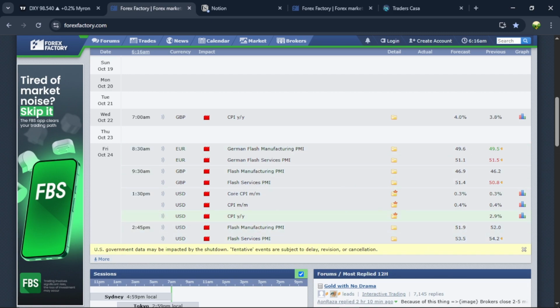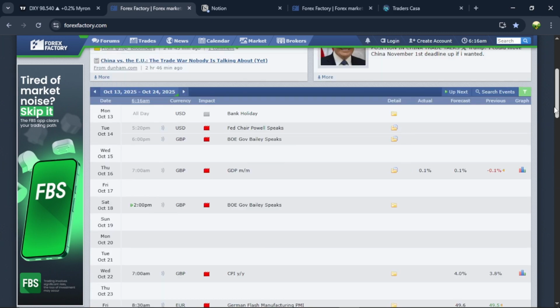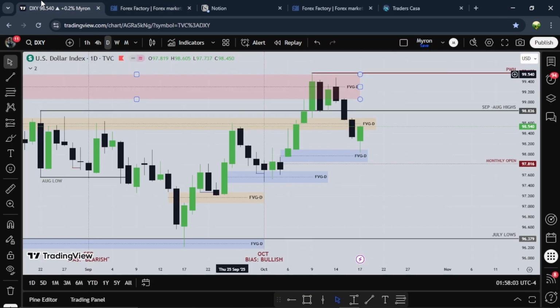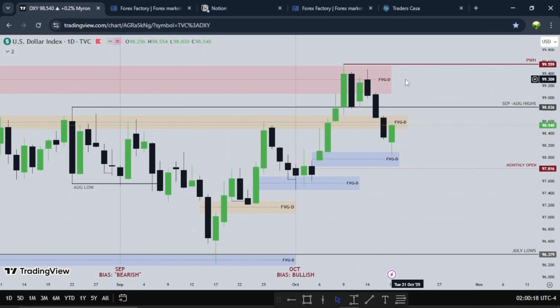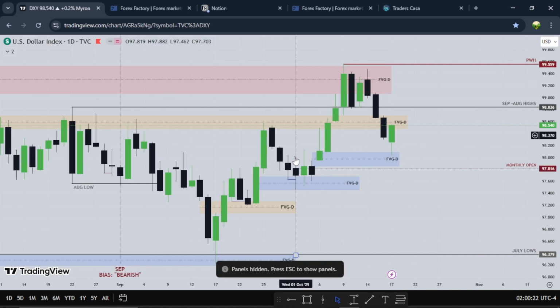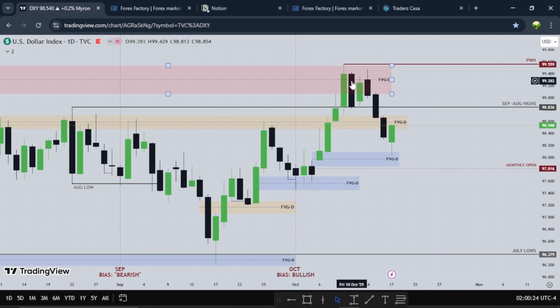So let's hop right into the charts and see how this week plays out on the dollar, on pound, on gold, on Bitcoin, and euro as well. So this is the daily time frame for dollar. As you can see, October starts from here, so we're still in October, right?